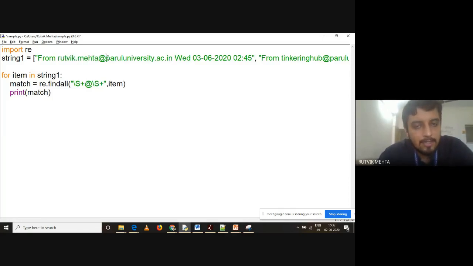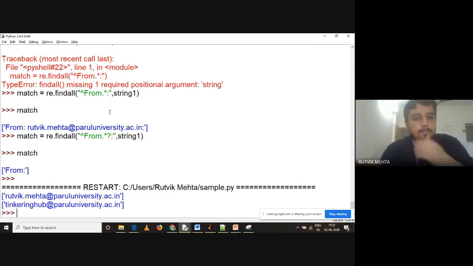Again, after the at the rate we have one or more non-white space characters, right? So when I run this particular thing, see this. Can you tell me what it is giving me? It is giving me only email IDs. Hope this is clear to you. You can say yes or no.